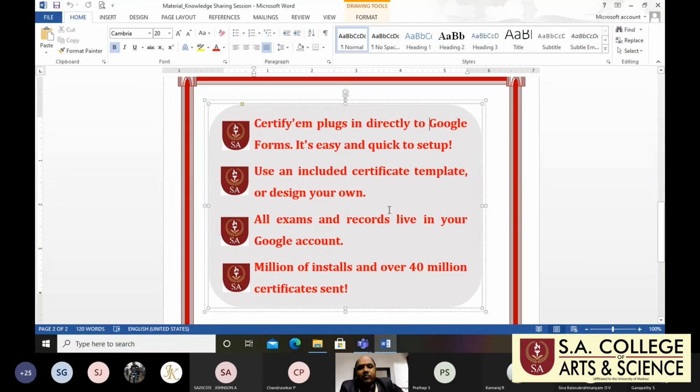The second point is that you can use the included certificate templates or design your own. You can create your own templates. Certify'M also has a variety of templates that you can use. Otherwise, I design my custom templates, and those certificates will then be processed for the respondents.